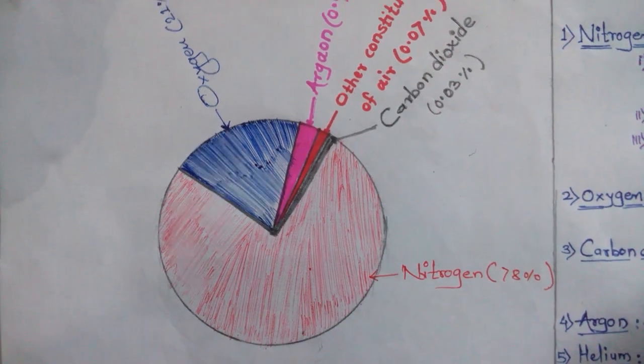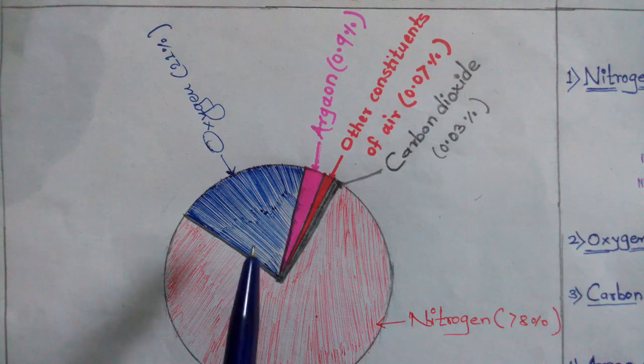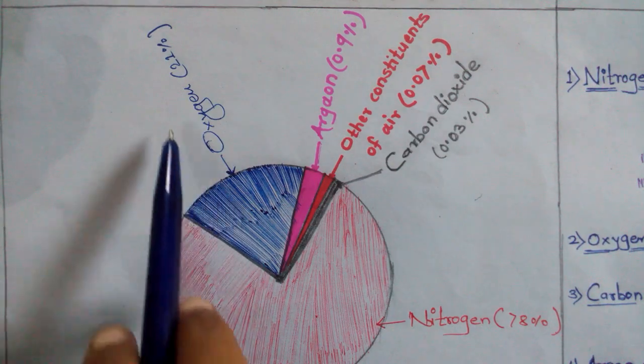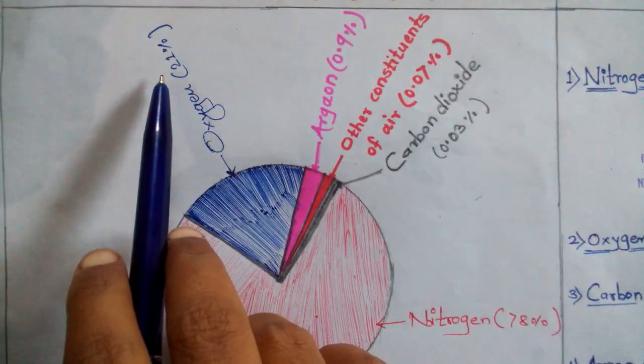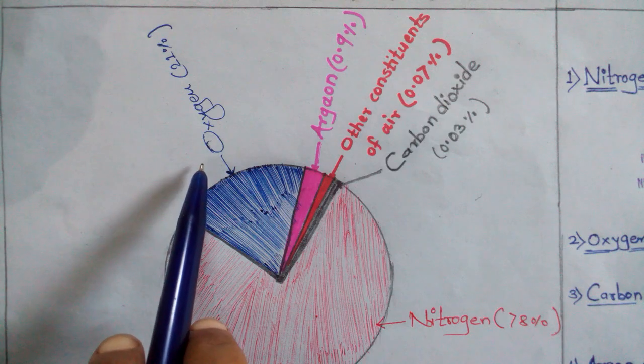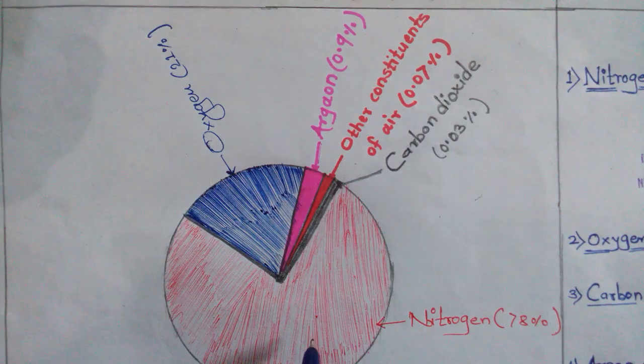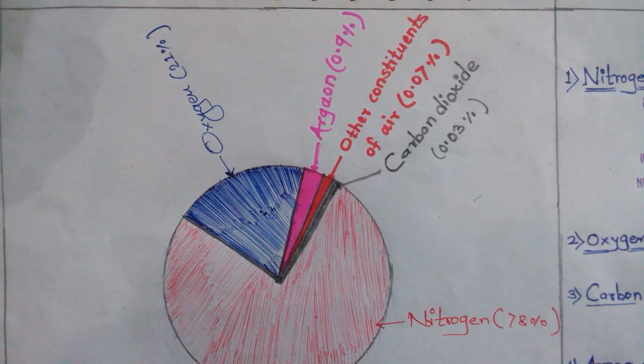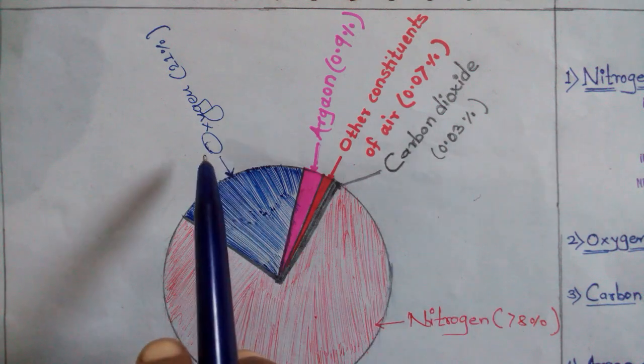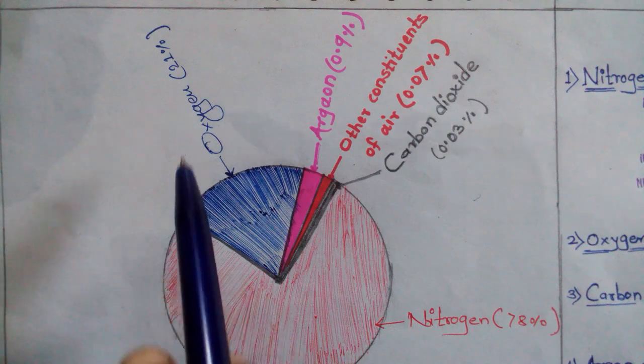Then see the next one here, oxygen. 21% oxygen is present in the air. Nitrogen is the more amount present in the air. This is 78% and oxygen 21%.